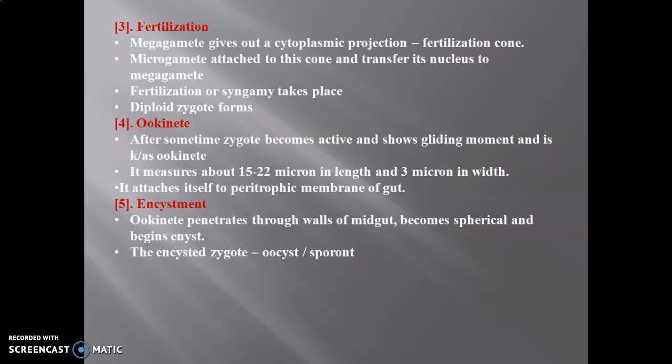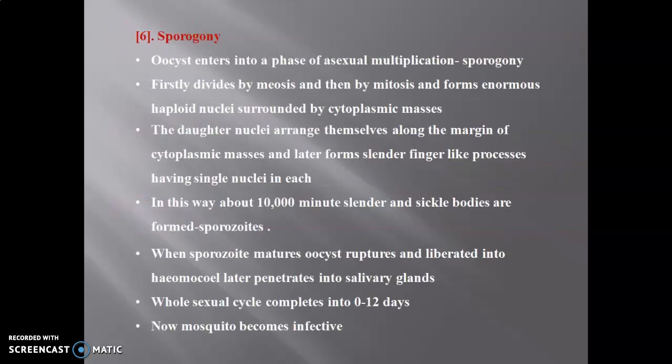formation of ookinete results. Due to encystment, it penetrates through the midgut of this mosquito and is converted into a spherical or rounded type of shape. And here comes the sporogony, which is completed in the mosquito in the gut region.